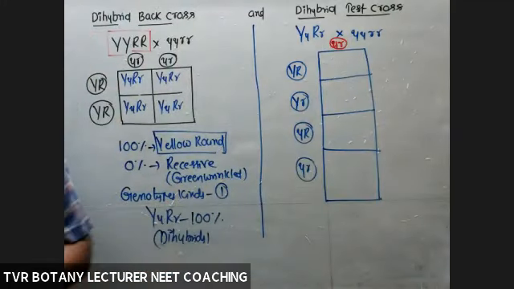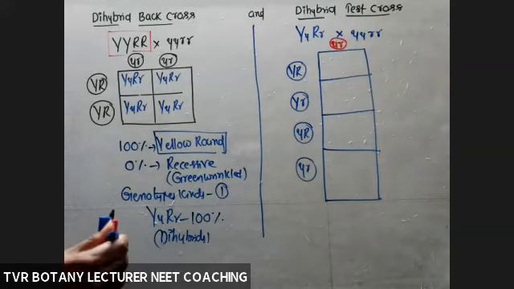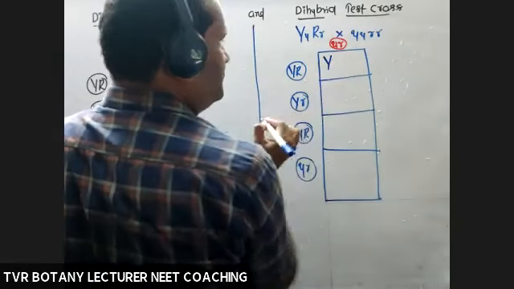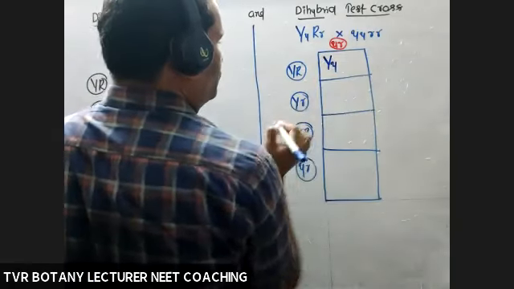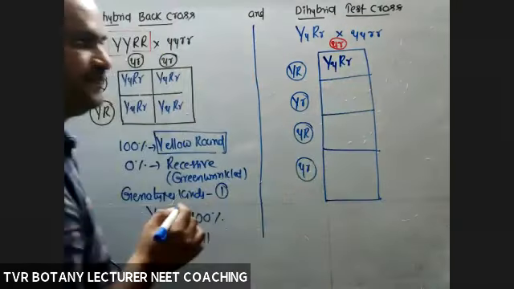Now, what about the genotypes, the combinations of gametes? Test cross, back cross means xenogamous type of cross pollination, but not self pollination. So now what about genotypes here? Capital Y, small y, capital R, small r.